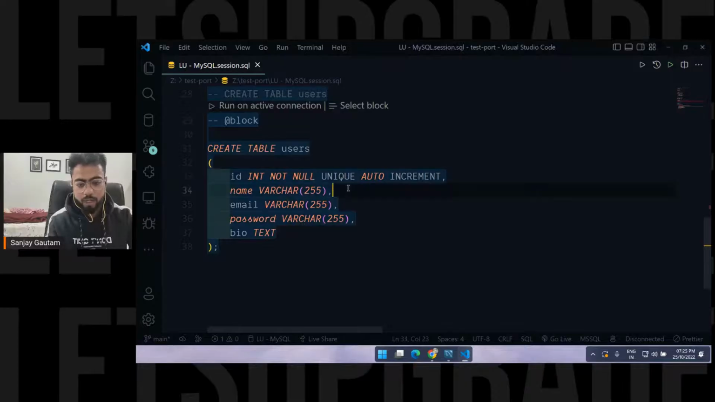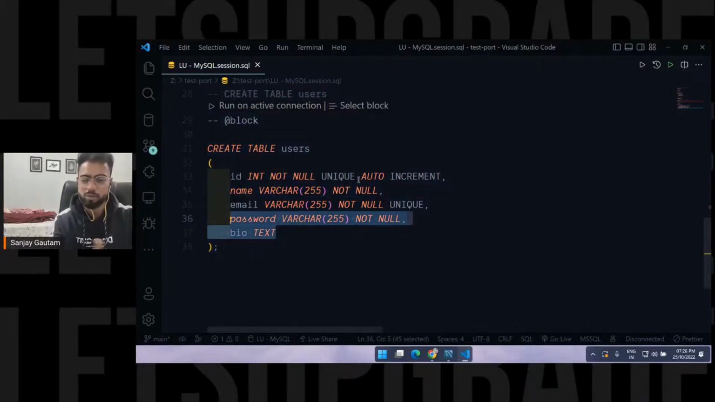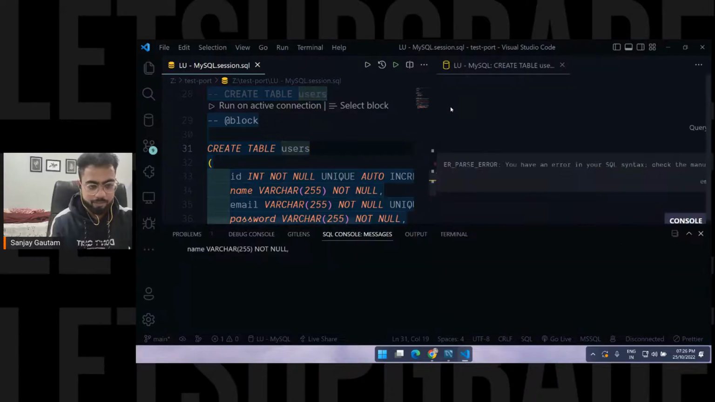Okay, NOT NULL. And for the name, you can put NOT NULL here as well. For the email as well, NOT NULL, and it should be UNIQUE. Email should be unique and not null. For the password as well, NOT NULL. And for the bio, I don't feel like we should have any constraints here. You can put a bio or not. Just click on run on active connection.